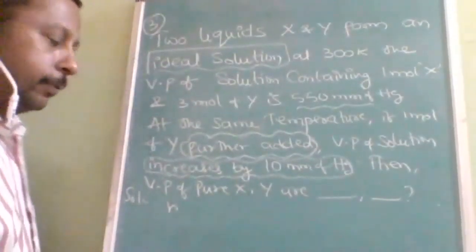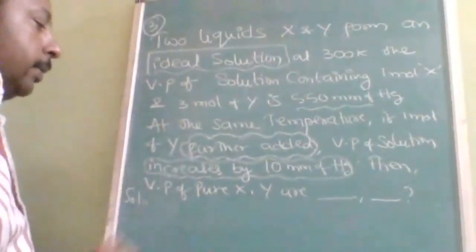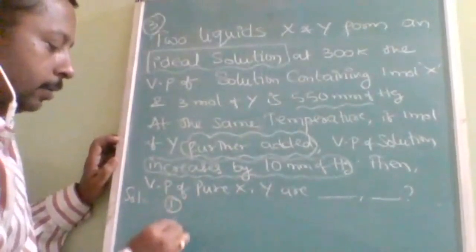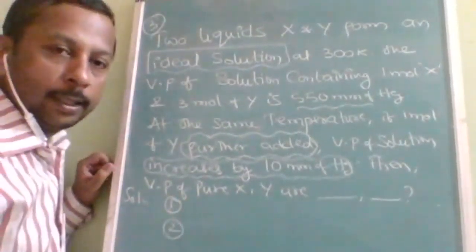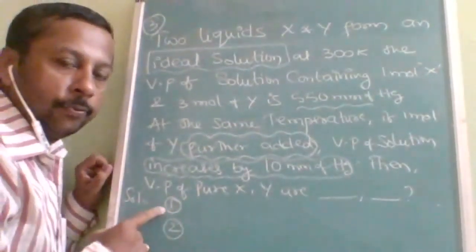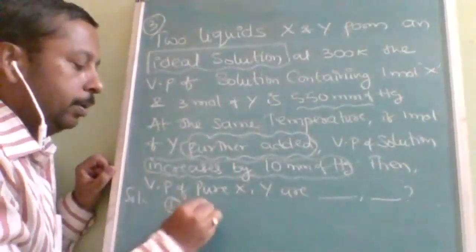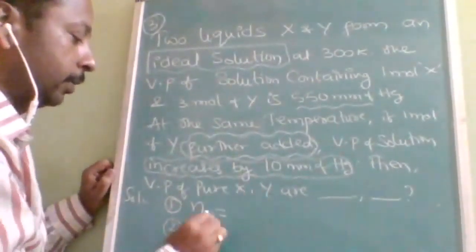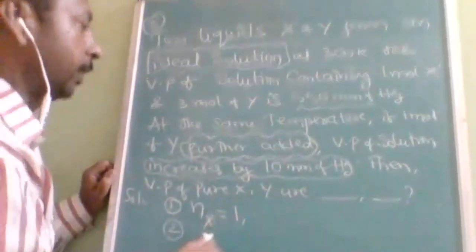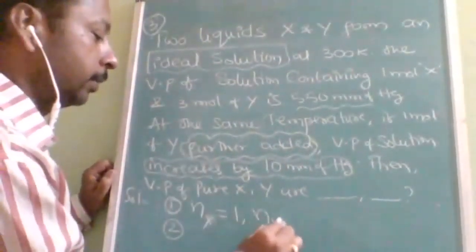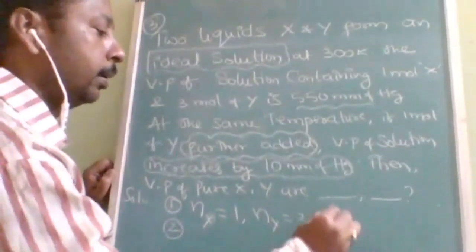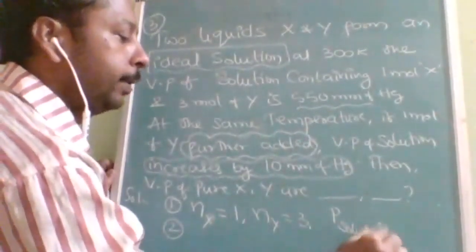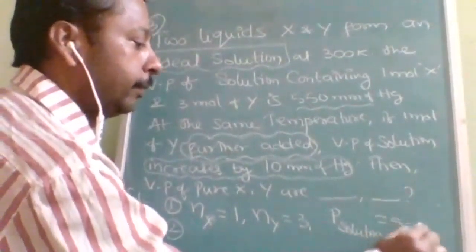Now listen carefully. According to this, there are two conditions, before adding and after adding. Before adding, the number of moles of X is equal to 1, the number of moles of Y is equal to 3, and P solution is equal to 550.